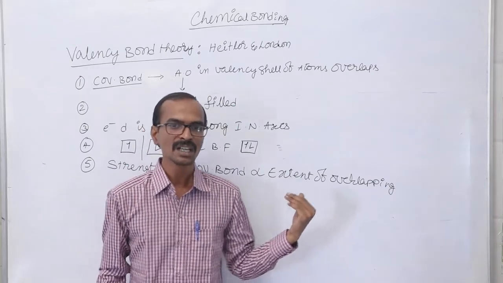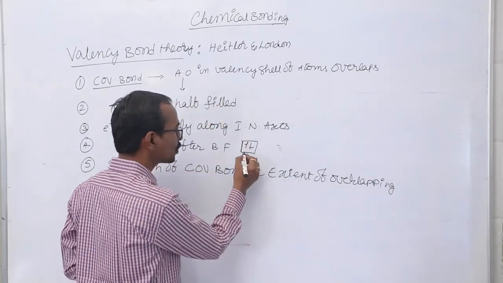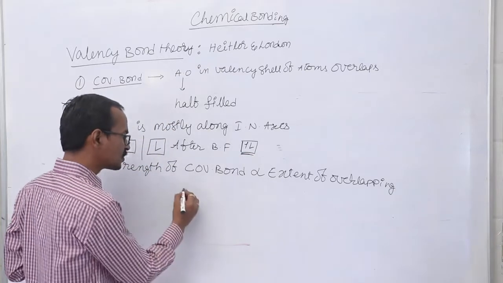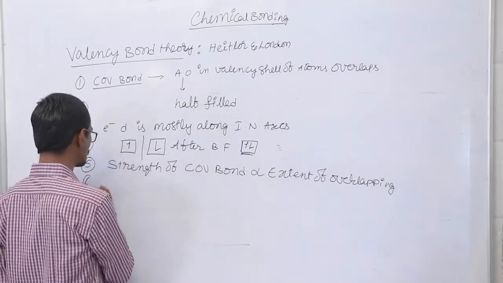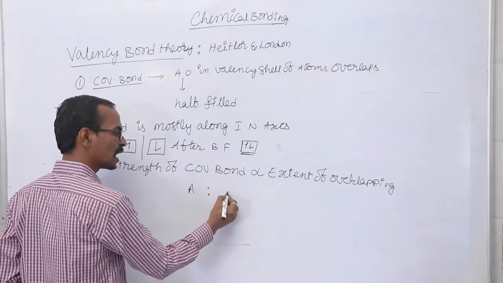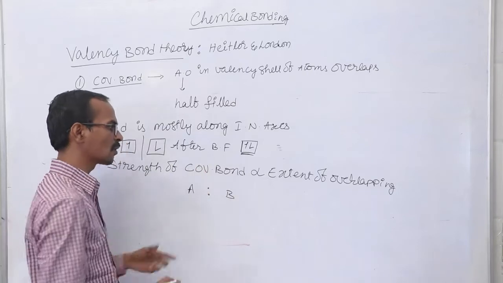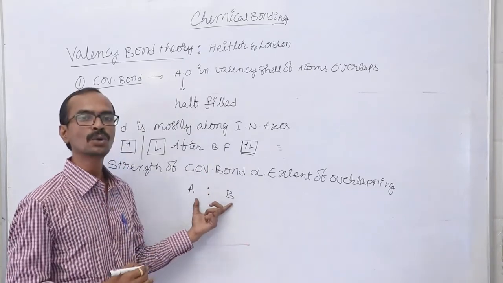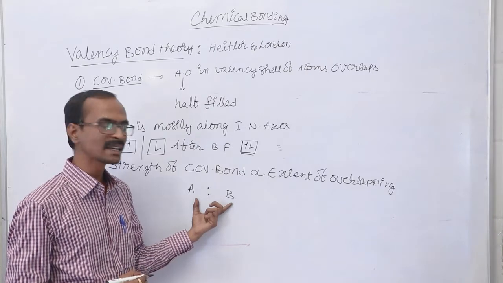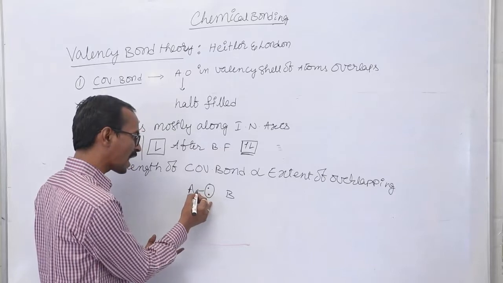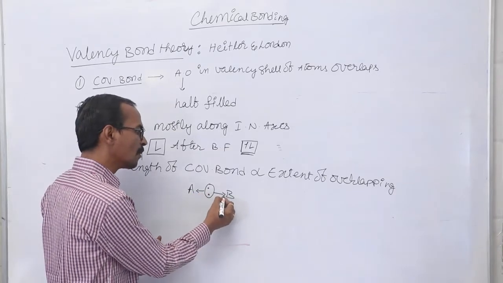And next, two electrons are involved in the covalent bond formation. Let me say these two electrons are involved in the covalent bond formation between A and B. These two electrons which are present in the bonding orbital are attracted by both the bonded atoms.